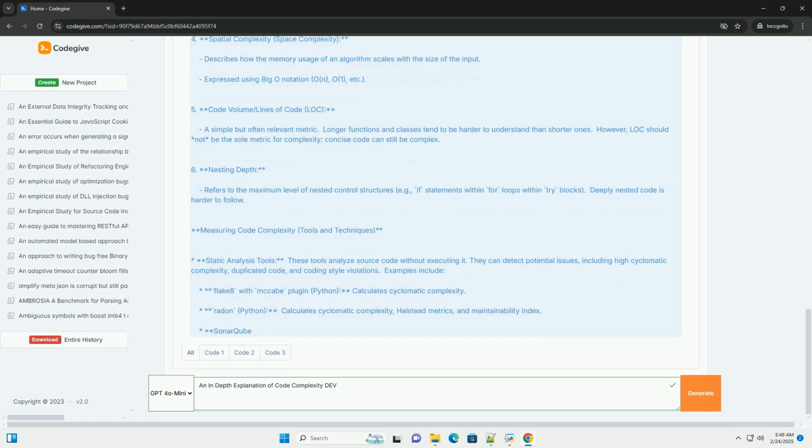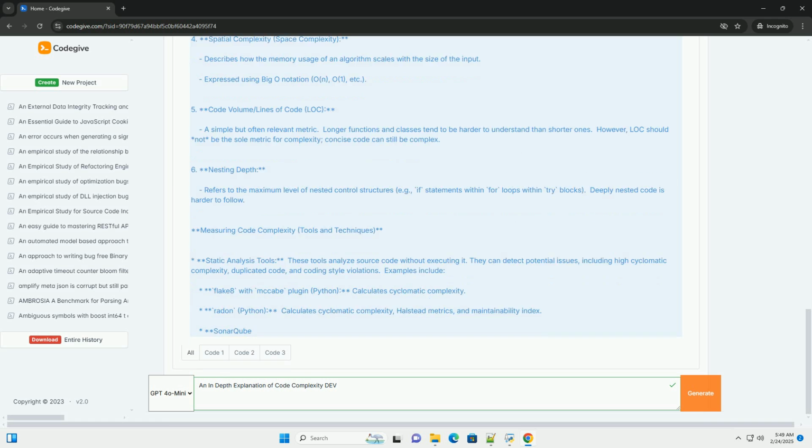2. Nested loops, temporal complexity. This function has a time complexity of O(n^2) because of the nested loops. To improve this, we can use a hash table, a set, to track seen elements. The optimized version has a time complexity of O(n), because the in operation on a set has an average time complexity of O(1).